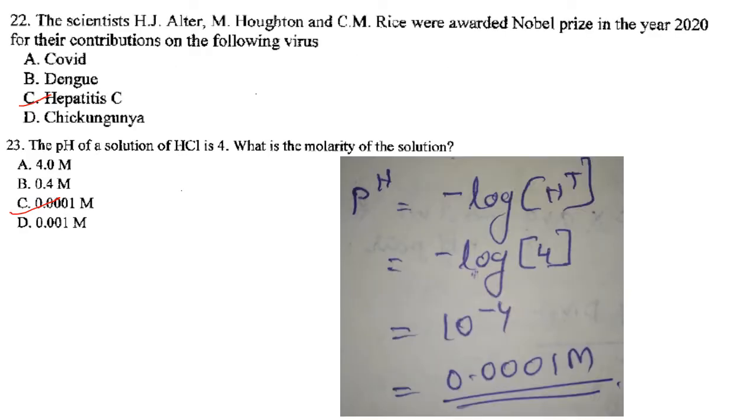Then next one, the scientists H.J. Alter, M. Houghton and C.M. Rice were awarded the Nobel Prize in the year 2020 for their contribution on the following virus. So it was hepatitis C virus that they have worked on.